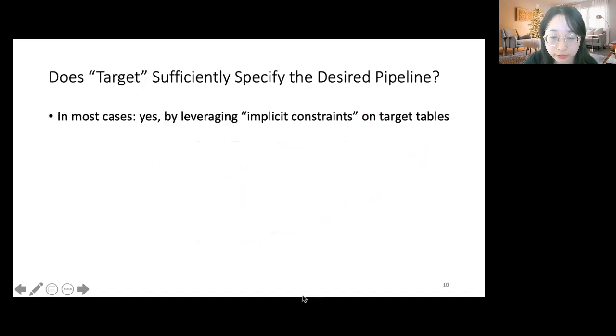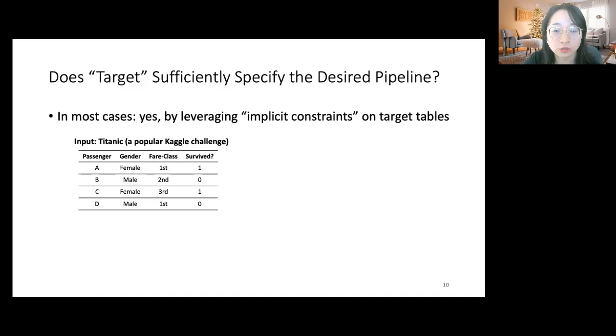Now, some of you may wonder whether by-target provides a sufficient specification of the desired pipeline. Our key insight is that we can leverage implicit constraints like keys and FDs. Let me show you using a simplified data pipeline from GitHub for a Kaggle challenge called Titanic.